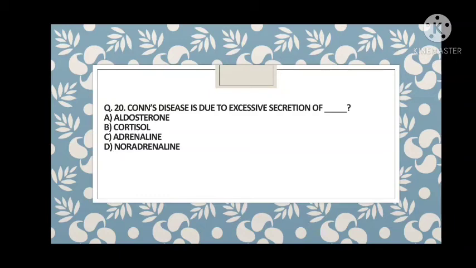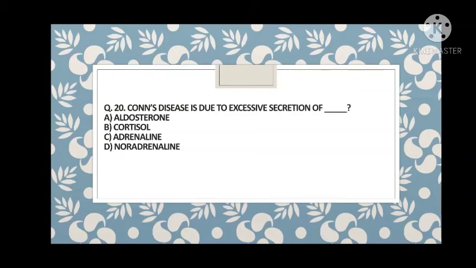What about the excessive secretion of cortisol, or you can say glucocorticoids? So guys, if glucocorticoids are secreted in excess amount, then the disease is called Cushing's syndrome. Cushing's disease. Again, Cushing's disease and Cushing's syndrome are different, so you have to mark Cushing's disease, not Cushing's syndrome.